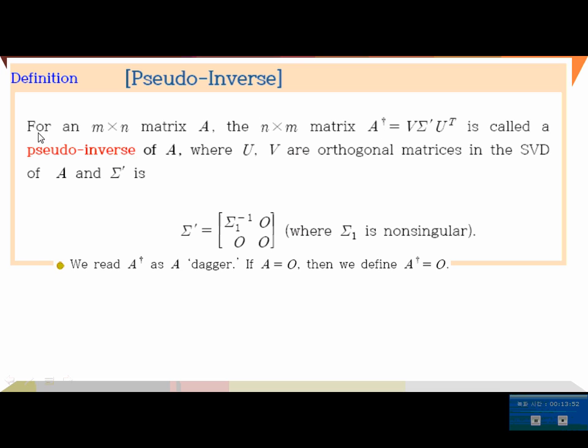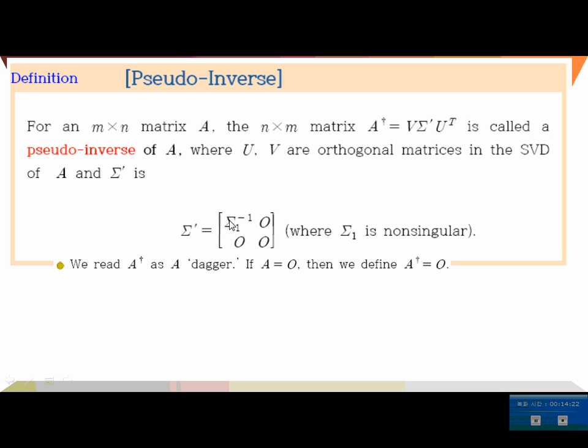Okay. For an m by n matrix A, the n by m matrix A†, which is V times Σ' times U^T, is called a pseudo inverse of A, where U and V are the orthogonal matrices in the singular value decomposition of A, and Σ' is like this. This is not an invertible matrix, but Σ1 is invertible, so Σ1 inverse can be found.